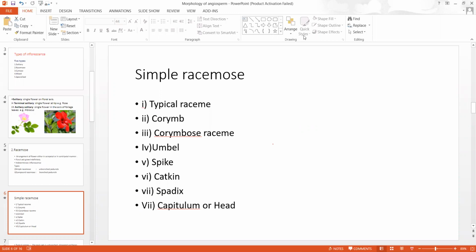That is called umbel inflorescence, which can be seen in onion. It means all pedicellate flowers arise from a common point.